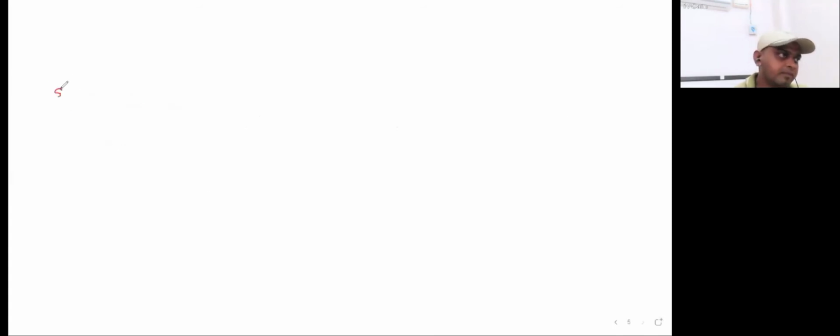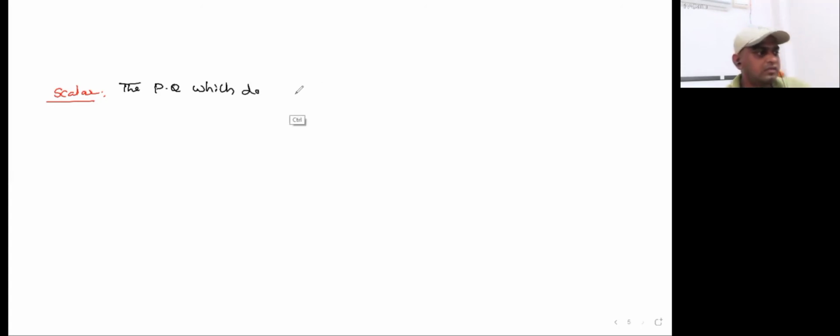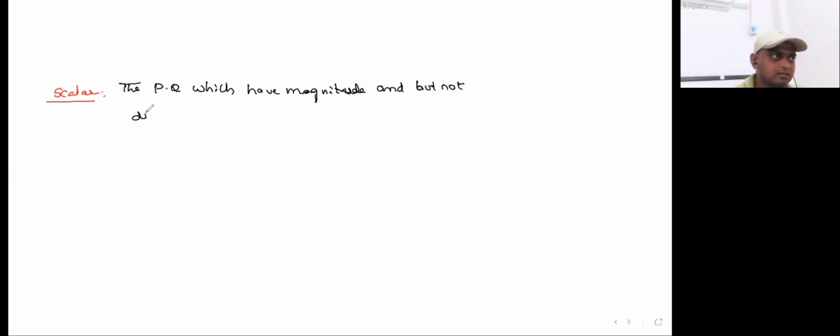Coming to the scalar, a scalar is nothing but a physical quantity which has magnitude, we can measure it, but not direction. The physical quantity which has only magnitude but not direction is called scalar.